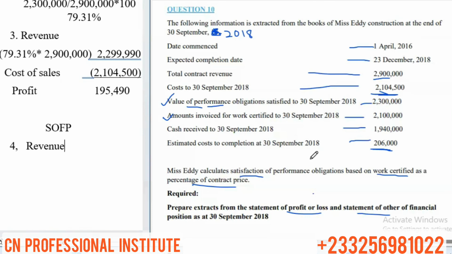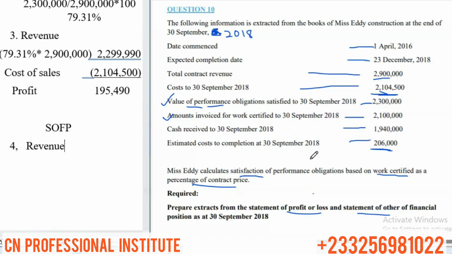There's nothing, or no amount that relates to the previous year, so there is nothing to deduct. We just have to record the whole 79.31% as the revenue. We are going to record all of it because we don't have any previous revenue recognized or previous cost of sales recognized.